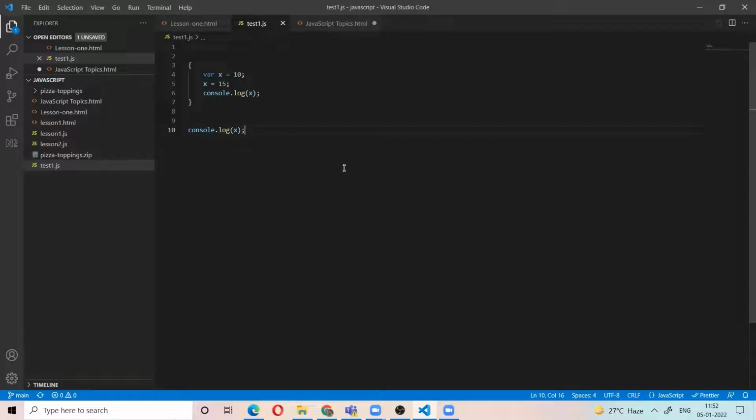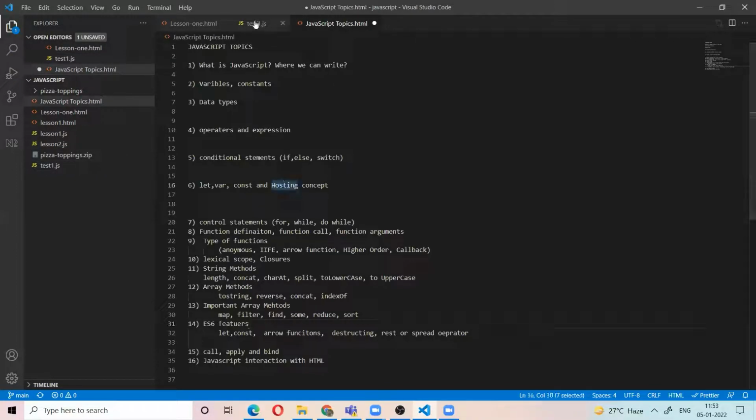So the scope of a let variable is local scope. The scope of a var variable is global. Global level variables are declared by the var keyword. Local scope variables are declared by the let keyword. This is the difference between let, var, and constant. Somebody asked this question. Now, another topic called the hoisting concept. What is the hoisting concept?